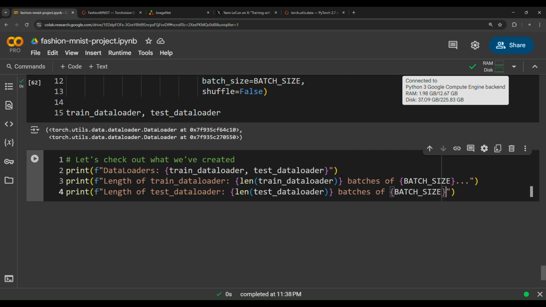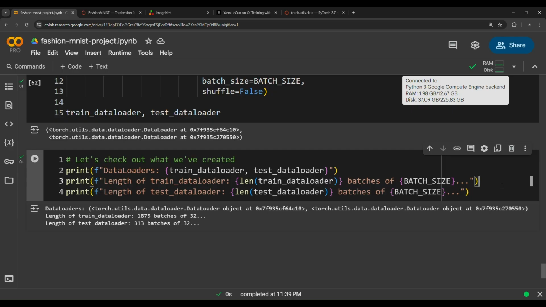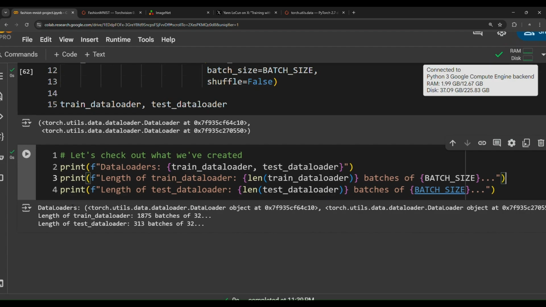Now these are just simple print statements that would show how many batches we have in each set. So if you run this, you'll notice the data loaders, as we said before, are torch.utils.data.dataloader.DataLoader. This is the data loader being applied on the training set, train data loader, and this is the data loader being applied on the test set.